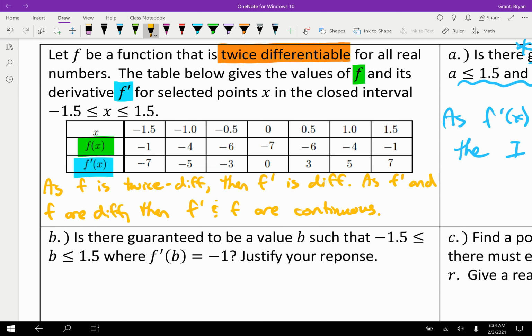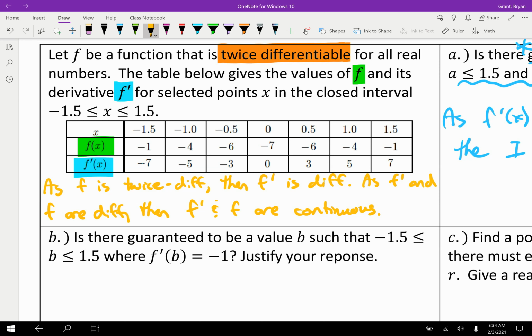There we go. Now we've bridged the gap from differentiable to continuous, and let me tell you, you must write that sentence. I graded this in 2020, and there were several students that would have gotten a perfect score on the free response I graded, except they forgot that one sentence.